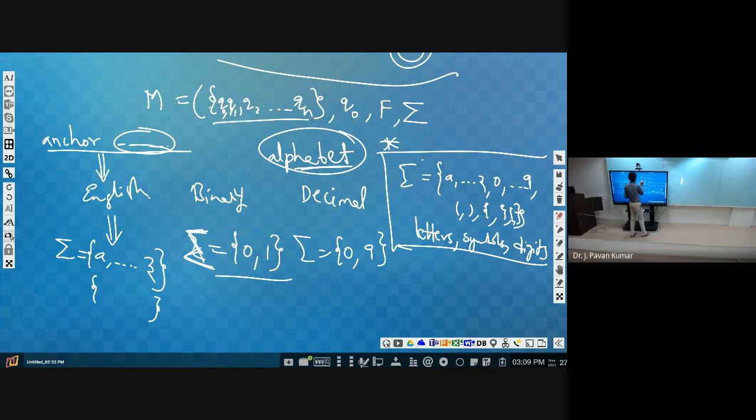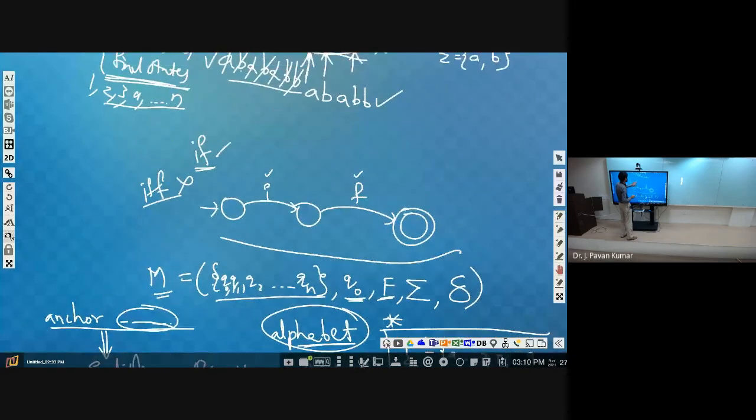So now, in this particular machine called M, we will be having a set of states, a starting initial state, and a set of final states. That means only one initial state we can have, but any number of final states we can have. Next, sigma is the input alphabet, and we will be having one thing called delta. What is this delta? I will tell you. Delta is called the transition function. What is meant by transition? You can understand that from this actually.